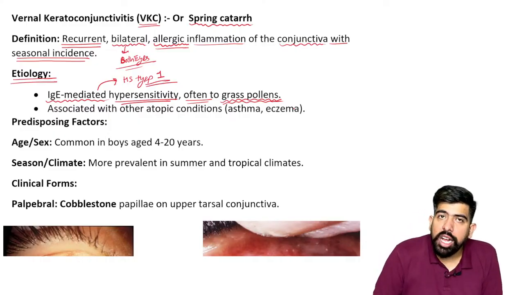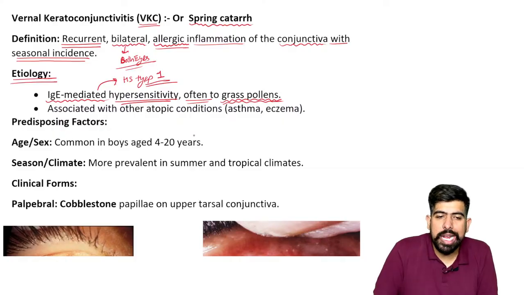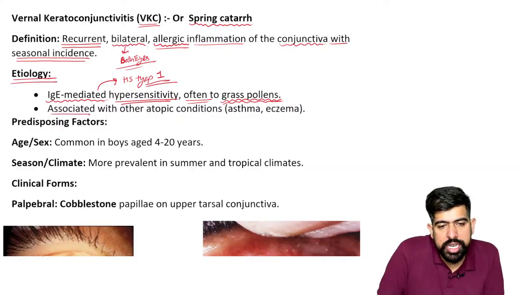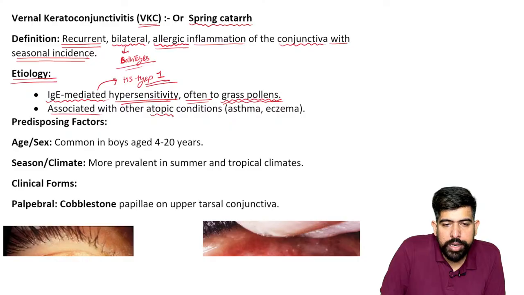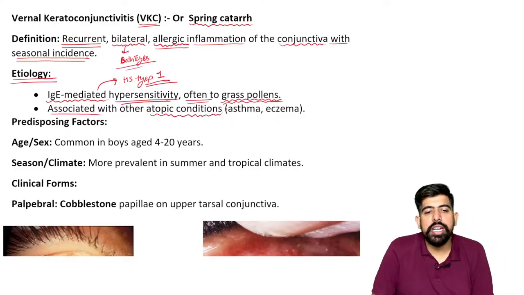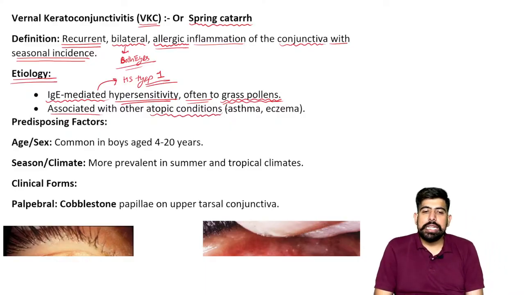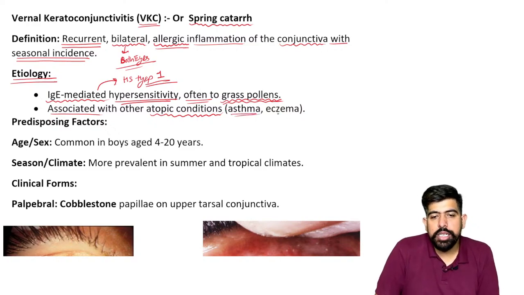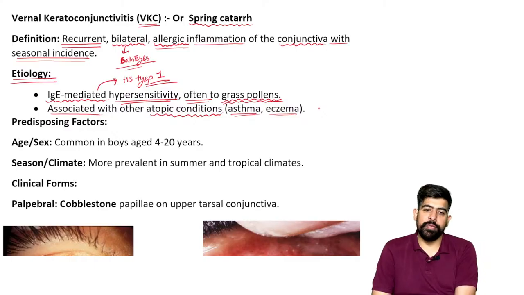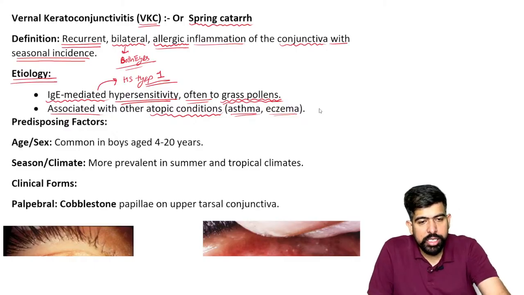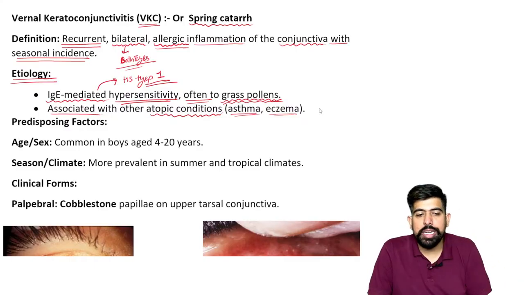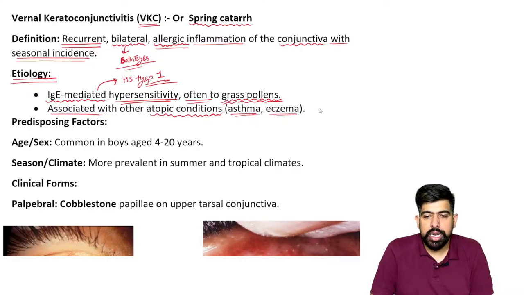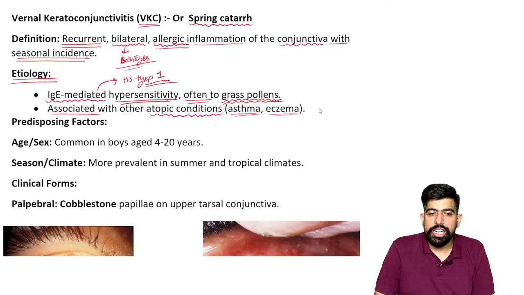So these grass pollens are going to cause this hypersensitivity, and this is associated with some atopic conditions also. Maybe the patient has allergic asthma or eczema, and the patient is also recurrently getting VKC, vernal keratoconjunctivitis. So it is more commonly seen with some atopic conditions.